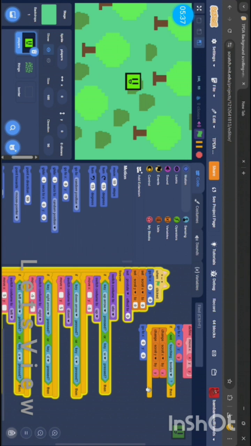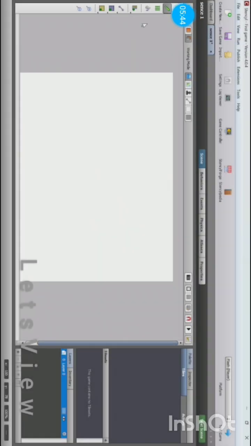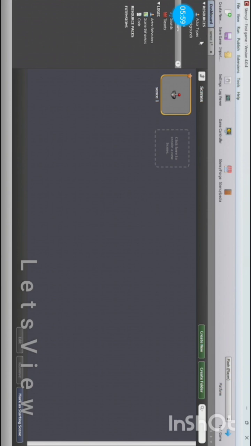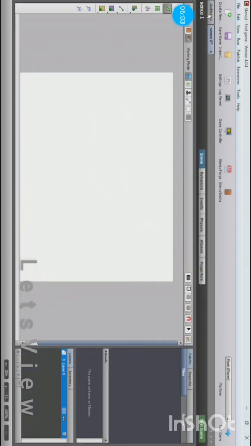And now with this information being covered, let us go to the very big app Stencil. So here we are on Stencil. I actually haven't used Stencil in my entire life. This is the first time of me using Stencil. So yeah, I don't know. What do we even have to do in this, bro? What are we even doing, bro?